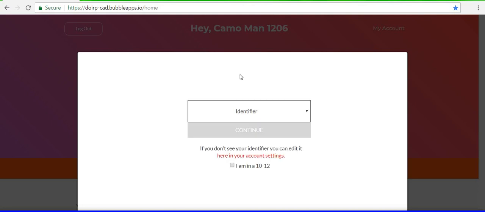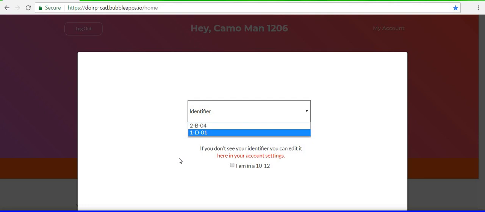And first thing you notice is these red words. If you need a new identifier, or if you messed one up, basically your call sign, like mine is 1 Delta 1, then you'll click that. My older one was 2 Bravo 4 before I was headed dispatch, stuff like that.